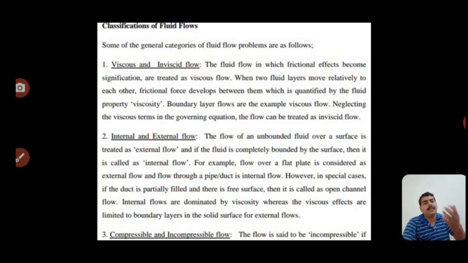We take milk in a glass and drop it on a glass plate, then some resistance is created between the glass plate and the fluid, that is the milk. We take a lubricant oil, that is the mobile oil, some extra resistance is created and the velocity is slower in comparison to the water.